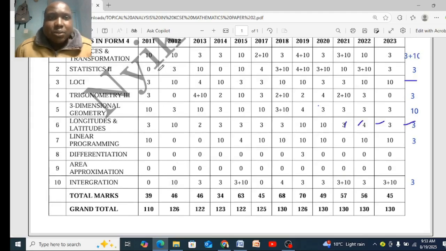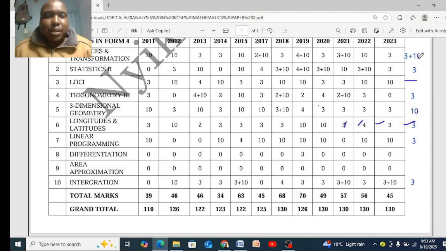Matrices, look at Form 4 matrices, not even a single one here. It has missed. So there must be a question in matrices and transformation. That one is going to be either section A, section 1, sorry, and then matrices can be 3 marks or 4 marks, to give room for other topics to be set, because it was there last year, 2024.